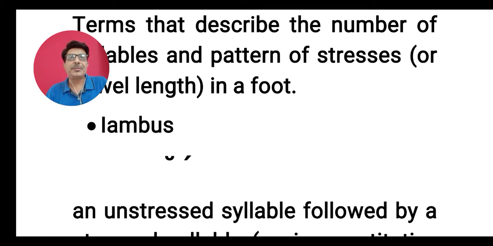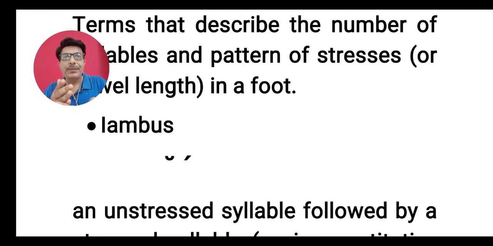The first foot in English poetry, which is very popular among English poets, is the iambus. Iambus is a foot which is made of 2 syllables. What is a syllable? A syllable is the division of the words.